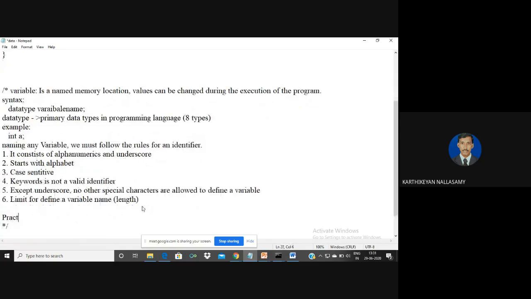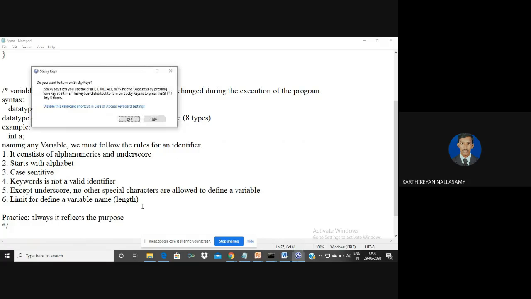And normally, as a good practice, whenever you name any variable, always define a name that reflects the purpose for which the identifier is created. It means you give the variable name which reflects the purpose of that variable. So whenever you see the name of the variable, we can explain that we are creating this memory location for this purpose only.